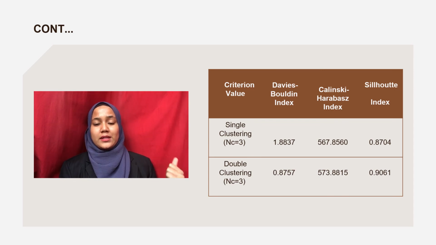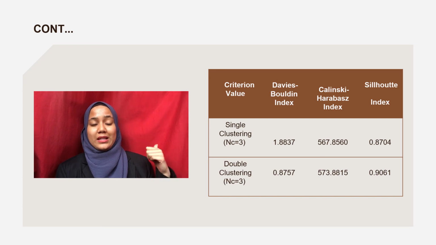As shown in this table, these are the criterion values for cluster validity indexes for double clustering method and single clustering method. For Davies-Bouldin index, the minimum value will indicate the best clustering method, while for the other two cluster validity indexes, the maximum value will show the best clustering method. As we can see here, the double clustering method is chosen as the best clustering method when compared to the single clustering method by observing the values of the cluster validity indexes.